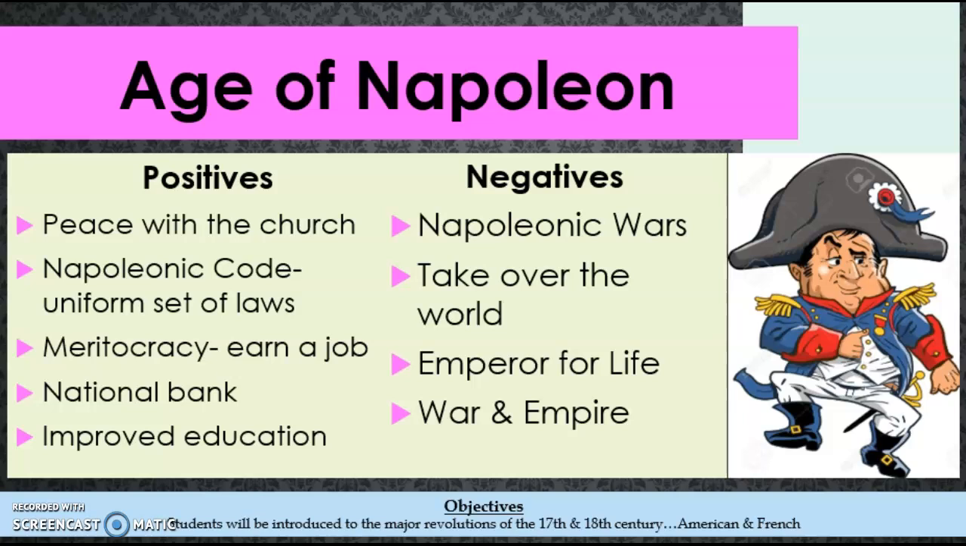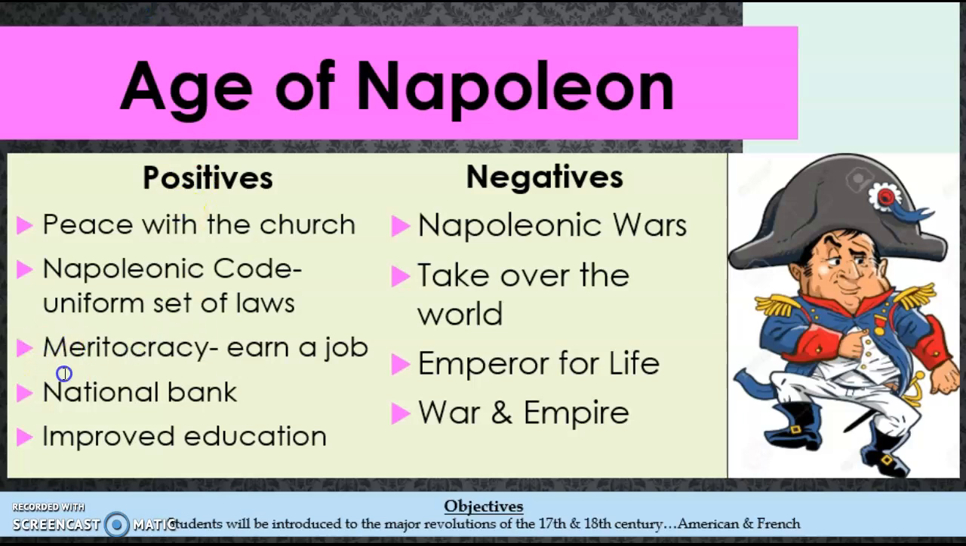Some good things that he did is he established peace with the church, which helped bridge the gap between those two groups. He established the Napoleonic Code, which was a uniform set of laws that kept everybody in check. This worked really well to keep out issues, as well as reestablish the government and economic peace after so long of terror and strife and disunion.